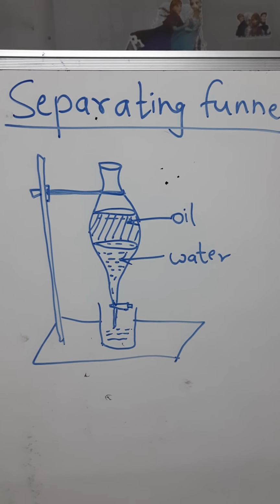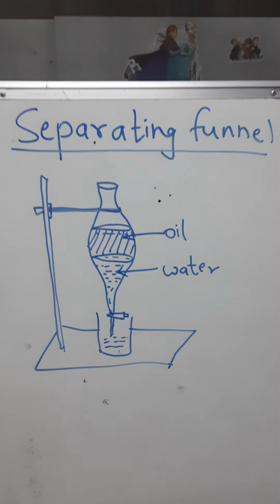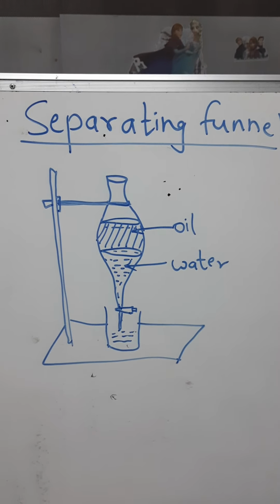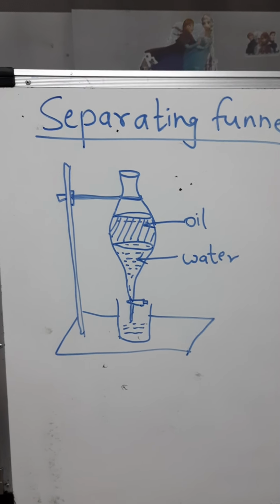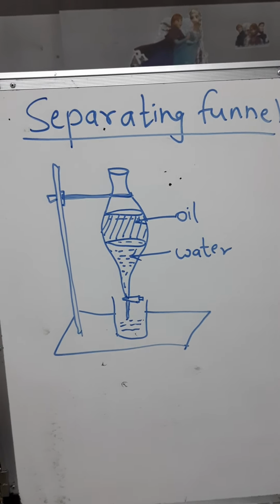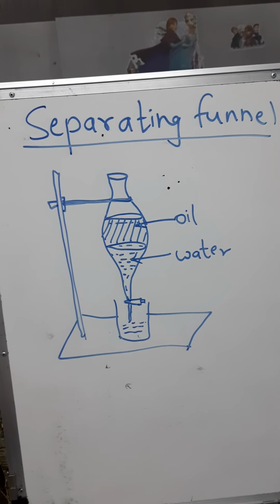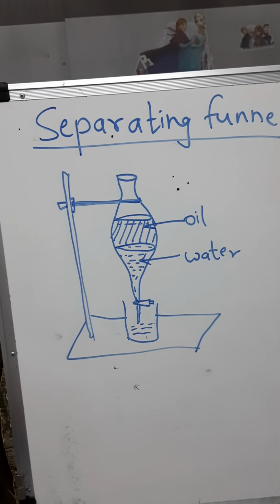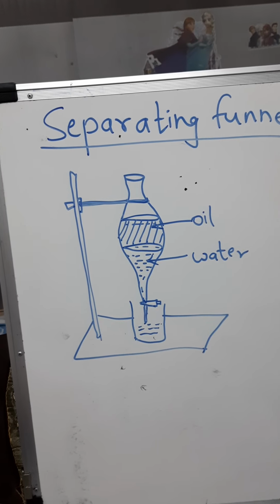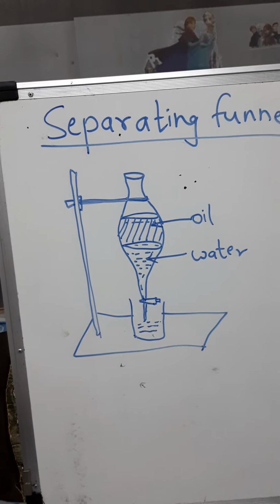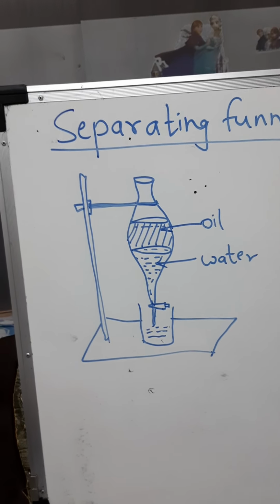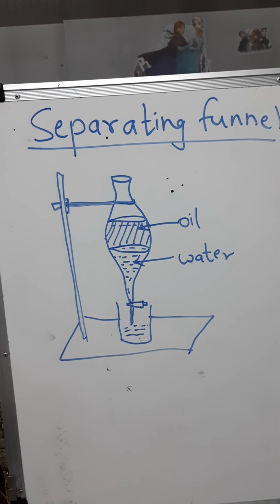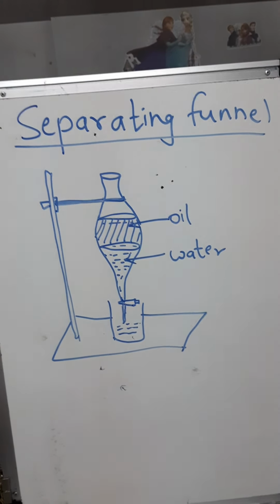Okay, students, our next topic is the separating funnel. Immiscible liquids means liquids which cannot mix with each other. For example, here I have taken oil and water. Any two immiscible liquids can separate out due to their different layers, due to differences in their densities. So they can be separated with the help of a separating funnel.